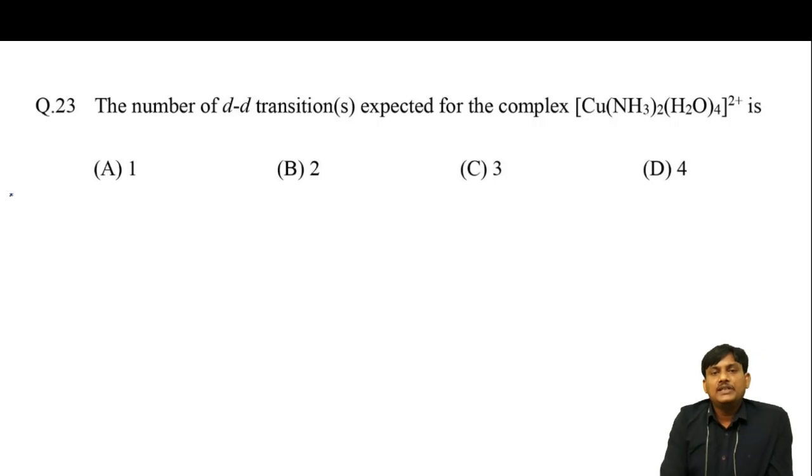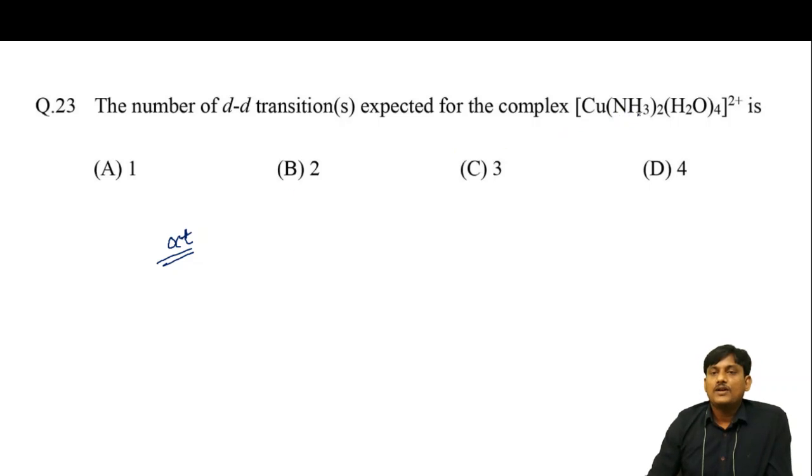The number of d-d transitions expected for the complex [Cu(NH3)2(H2O)4]2+. In this complex, how many d-d transitions are possible? It's an octahedral complex. What is the electronic configuration of Cu?